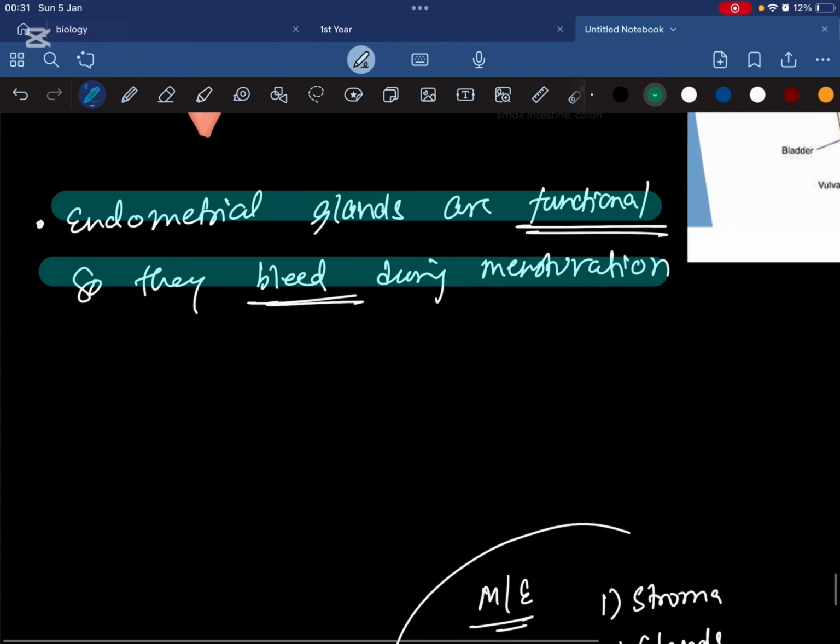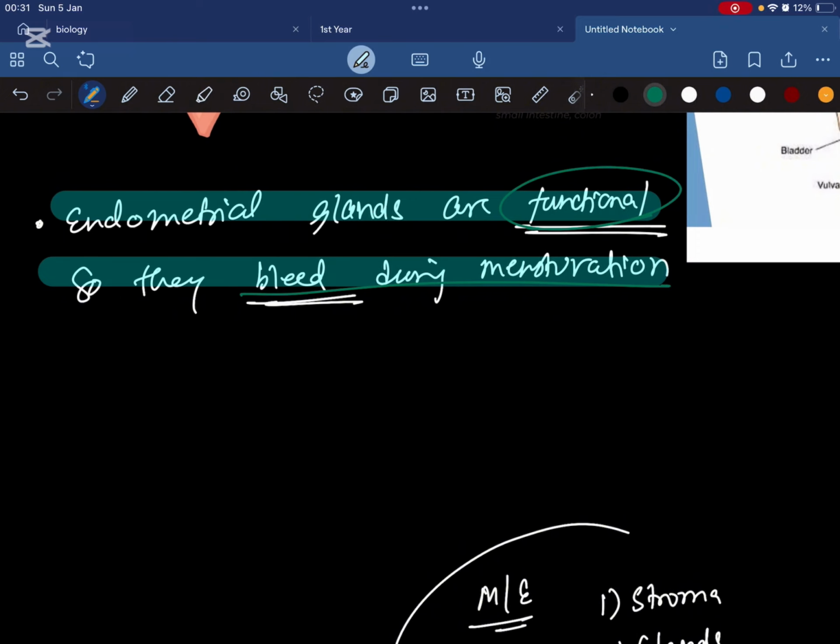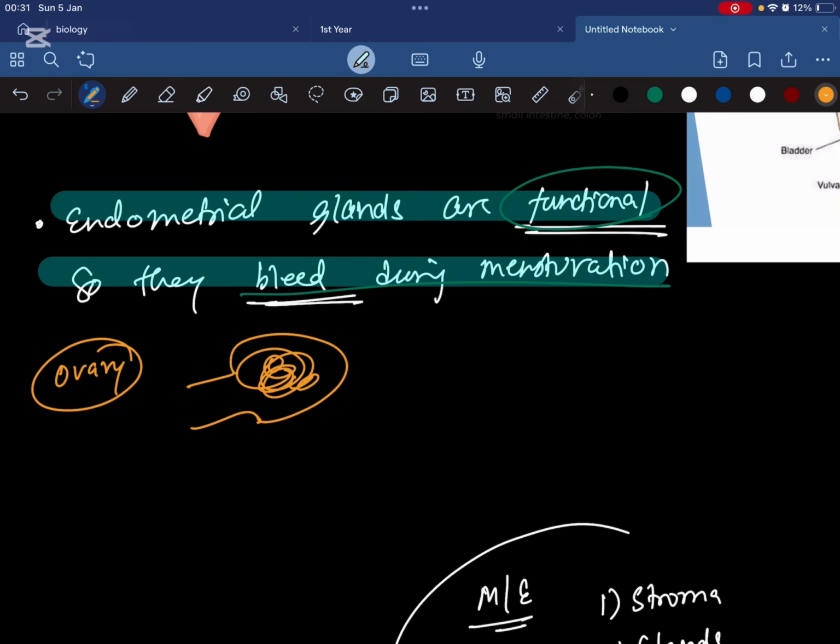Endometrial glands are functional and hence they will bleed during menstruation. So if endometriosis is present in the ovary, even in the ovary it is going to bleed, and hence the ovary will be filled with blood, and such an ovary we call a chocolate cyst ovary. We call it a chocolate cyst because blood accumulates in the ovary, and as this blood gets old it will be brown in color. Old blood is brown in color, so it will look like chocolate, so we call it a chocolate cyst. We'll discuss it later.